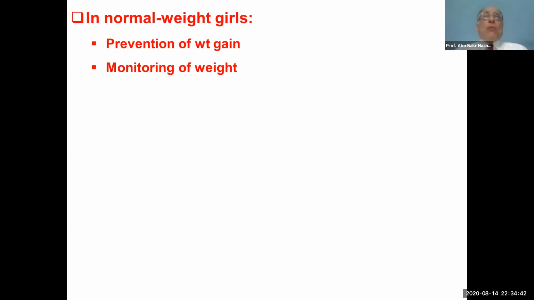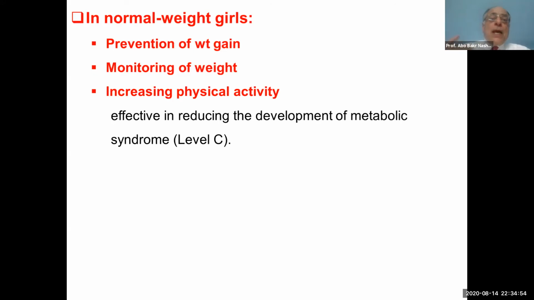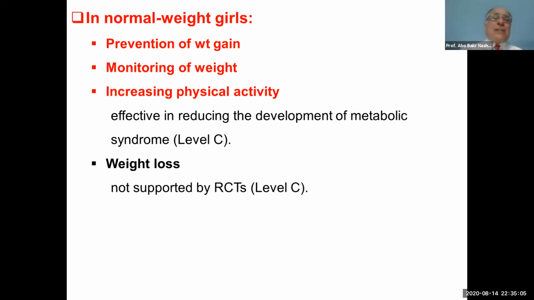What about the normal weight adolescent with PCOS? We should prevent any gain in weight. We should ask her to monitor her weight and to increase physical activity, because increasing physical activity is effective in reducing the development of metabolic syndrome. Are you going to ask the normal weight girl to decrease her weight? No. According to randomized controlled studies, this is not supported. We do not ask her to reduce her weight, but only to maintain her weight and not increase it.